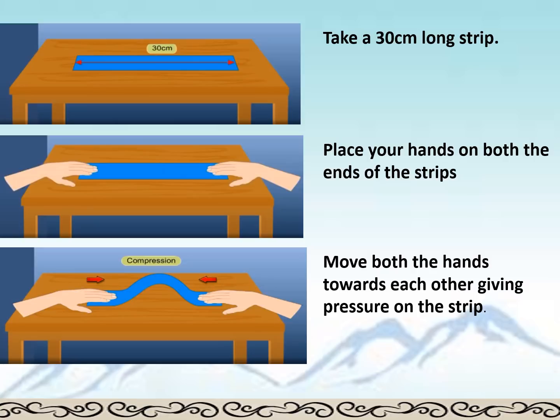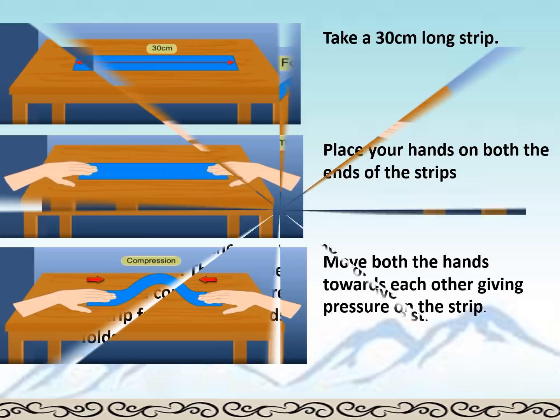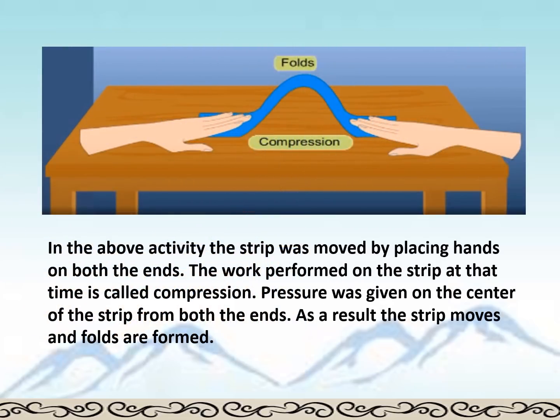Students, over here assume that the strip is the earth crust, and the pressure which we are putting is from the interior of the earth. As a result, the strip moves and folds are formed. This work is called compression. The strip was moved by placing hands on both the ends. The work performed on the strip at that time is called compression. Pressure was given on the center of the strip from both the ends. As a result, the strip moves and folds are formed.